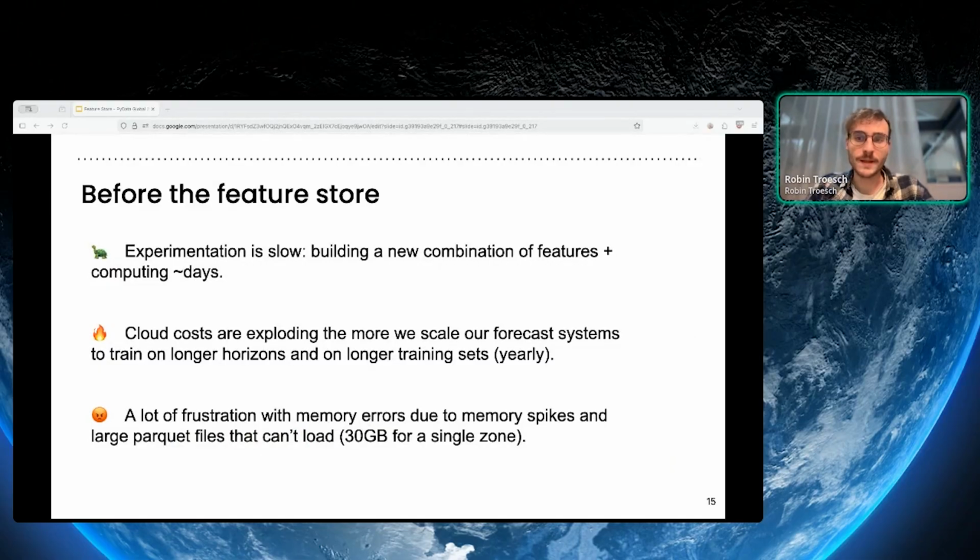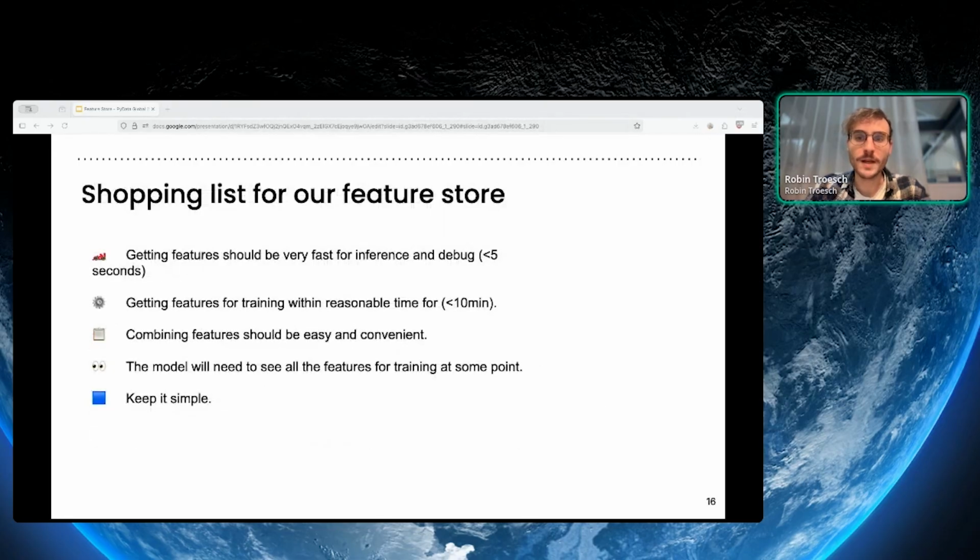So just to recap, essentially we were dealing with big limiting factors in our ability to scale forecast. Experimentation was slow. We were burning through our cloud costs, and we were frustrated because it required complex memory management to get things through in our current setup. So this was no longer sustainable for us. So we came to the idea of decoupling feature generation and having features already ready for us. And this is the idea behind our feature store.